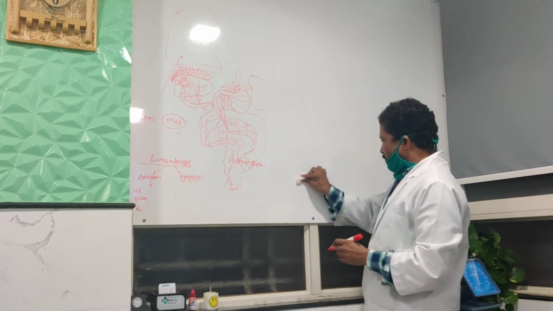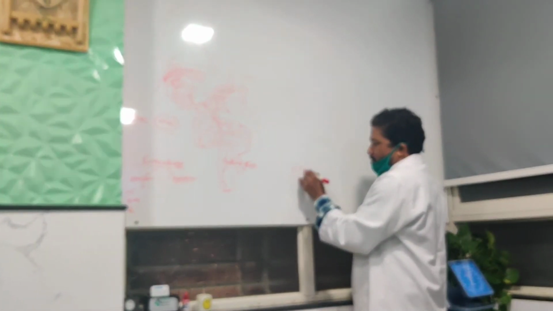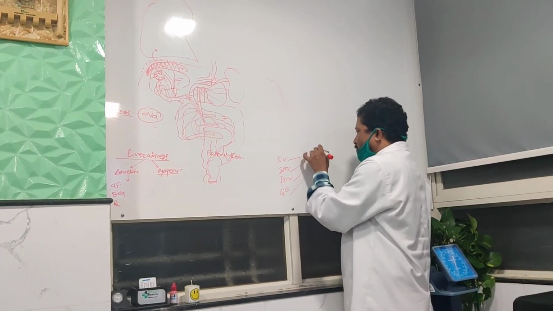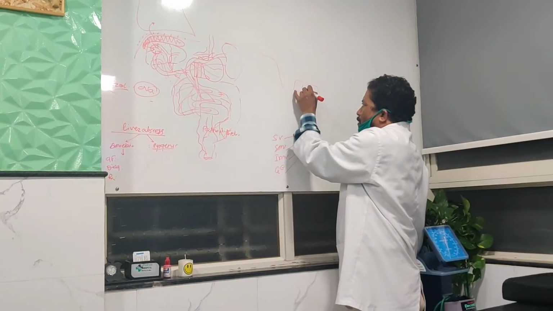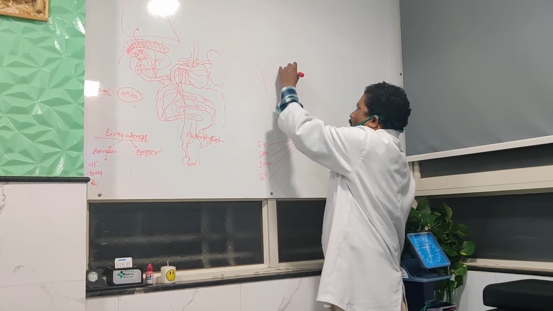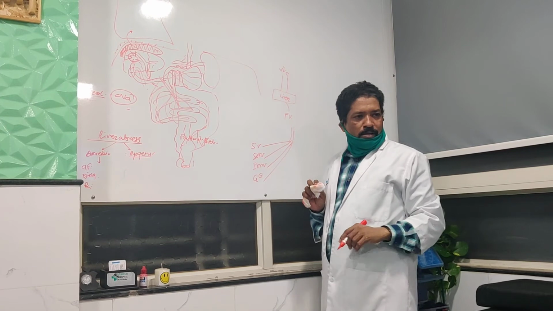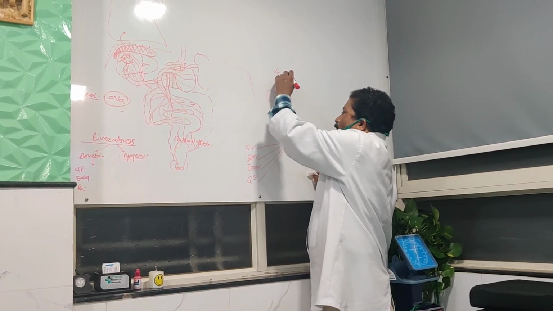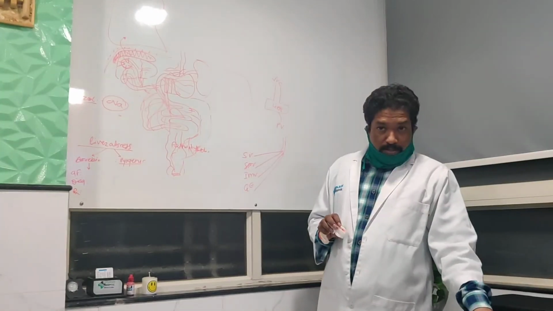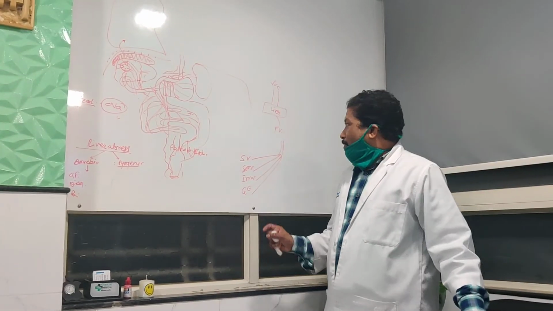See, the splenic vein, SMV, IMV, and gastroepiploic veins all form the portal vein. The portal vein goes into the liver, then to the inferior vena cava, and then enters the right atrium.